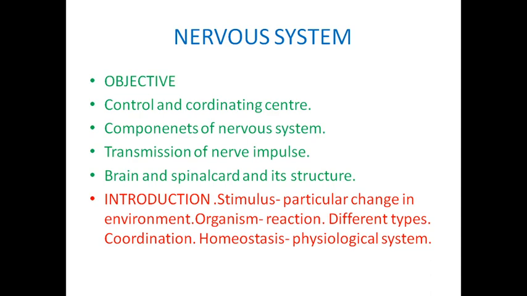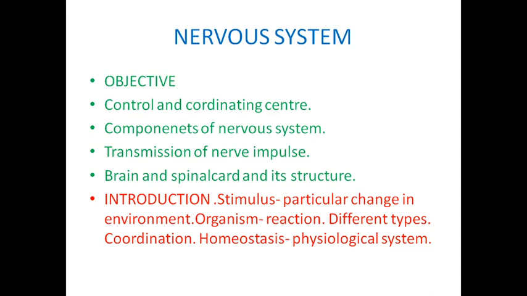The nervous system is an important system in our body because it carries the message from the sensory organs to the brain, and then from the brain to the muscular organs. So if the nervous system has any failure, we cannot convey the message from the sensors to the muscular organs.